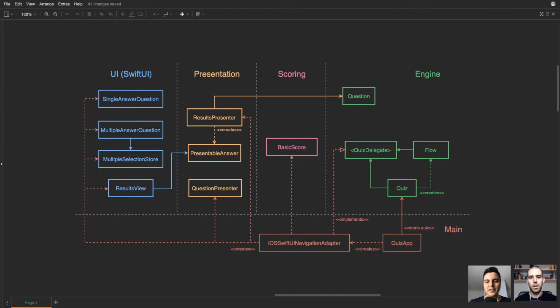And in fact, UIKit and SwiftUI are just UI frameworks, right? So they should live at the boundary here, the infrastructure. So ideally, non-UI modules should be decoupled from those frameworks, right? For example, the presentation is not coupled with SwiftUI or UIKit. It can be reused with both frameworks. The engine as well is agnostic of it.